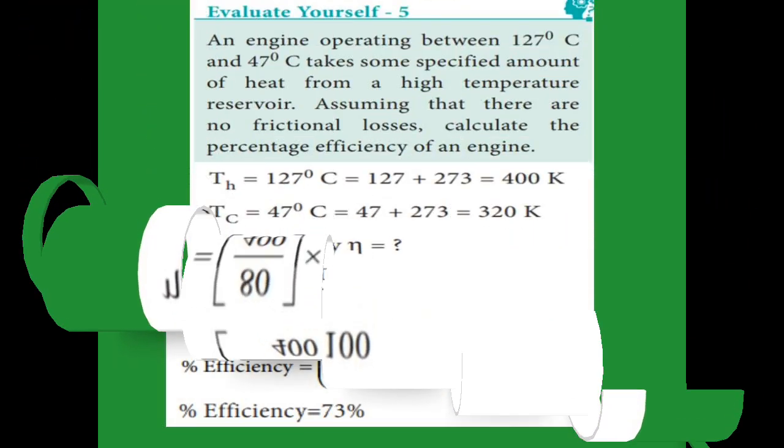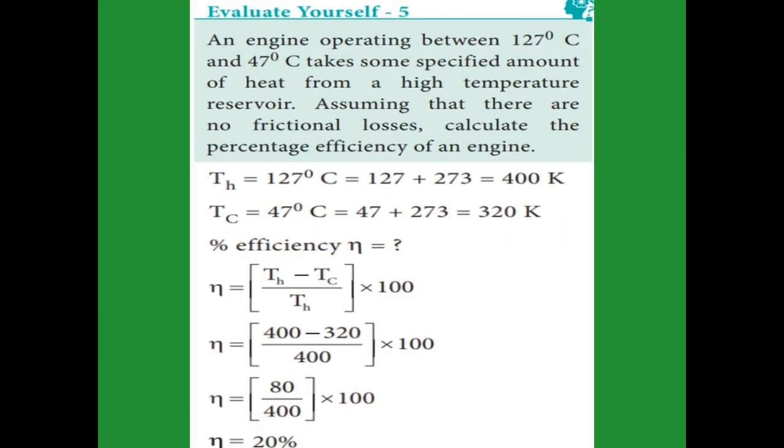Here also, the heat engine temperature is 127 degrees Celsius, and the surroundings it gives heat to are at 47 degrees Celsius, that is Tc. That Tc value you have to change into Kelvin. Afterward, the eta value, that is the efficiency formula, is Th minus Tc divided by Th. Th is 400 Kelvin and Tc is 320 Kelvin. Substitute the values, and we get the eta value.